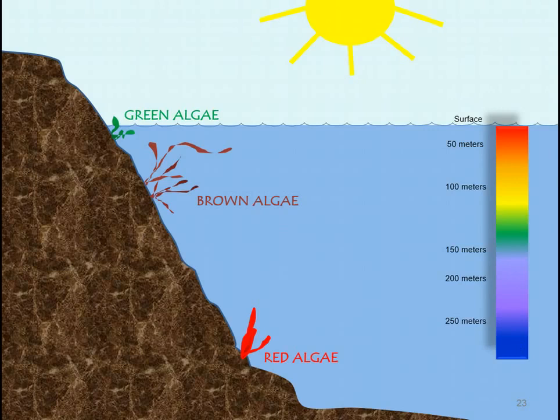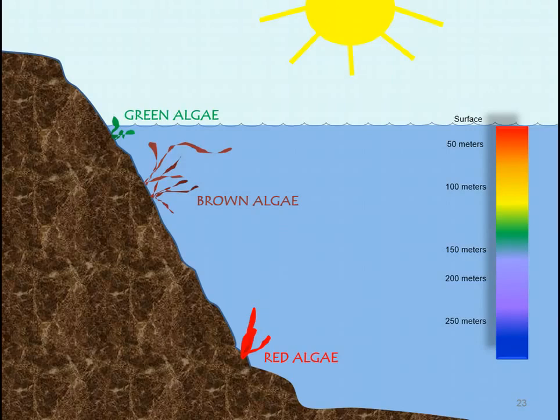So as I tried to indicate in this slide, I have the sunlight, which has a wide spectrum of visible light. This visible light is hitting the surface of a body of water, and as it's doing this, the red visible light is absorbed first. So it only penetrates roughly through the first 50 feet or 50 meters of water. The other end of the spectrum is the blue light, which is able to go as far down as 250 meters. So thus, if algae express the right combinations of pigments that are capable of absorbing light at any given depth of water, then they will be able to survive. Because remember, they're required to absorb this light so that they can undergo photosynthesis.